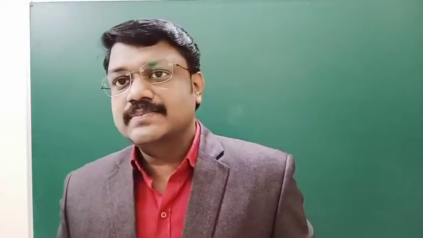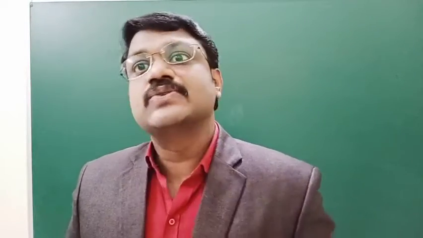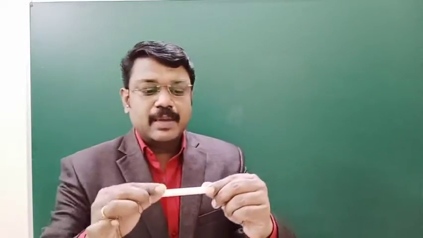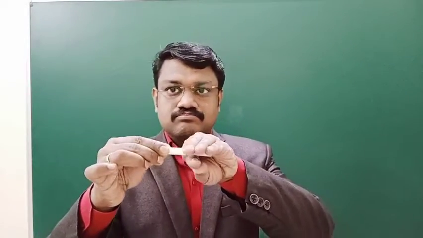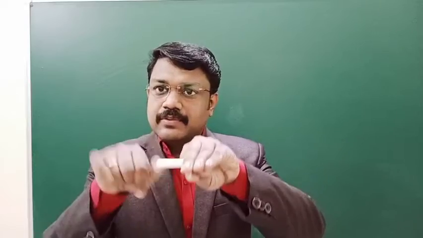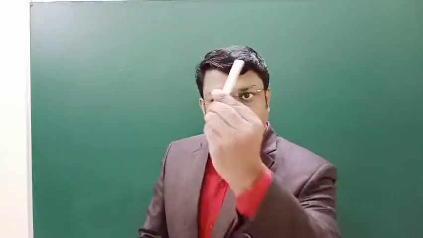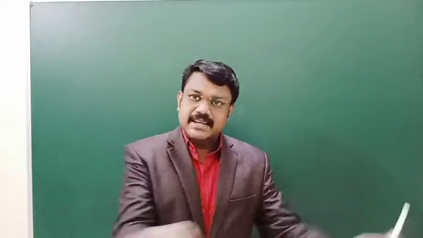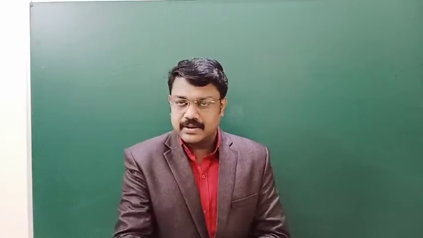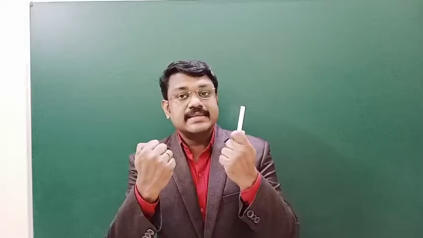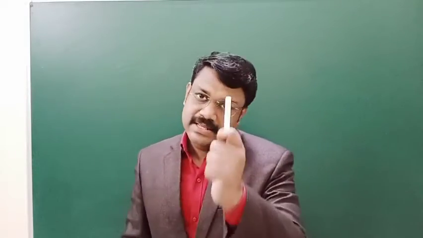You also use the term vibration, which is the same concept. Suppose you have a scale and you keep it at the edge of the table and just disturb it, it will make vibrations. You call it vibration, not oscillation. And if you have a simple pendulum and you displace it, it will make to and fro motion about its fixed point, the equilibrium point. That movement you call not vibration but oscillation.